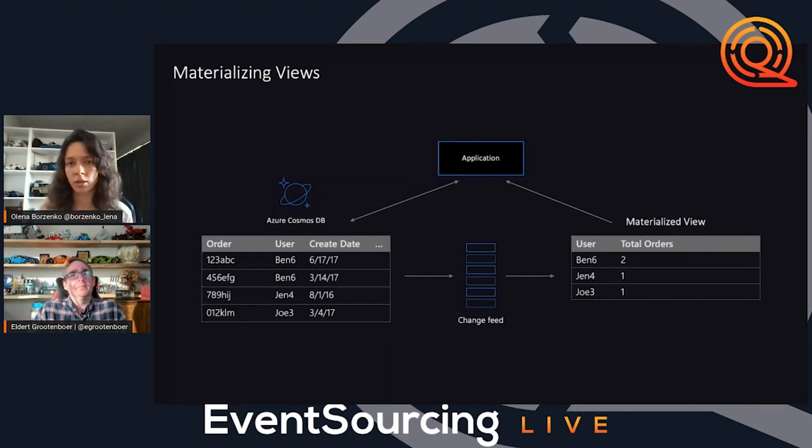Every physical partition can be distributed all over the world, but also there is no guarantee that our logical partitions, which actually contain our groups of documents, or all of the containers from the same database, will all be stored on the same physical partition.